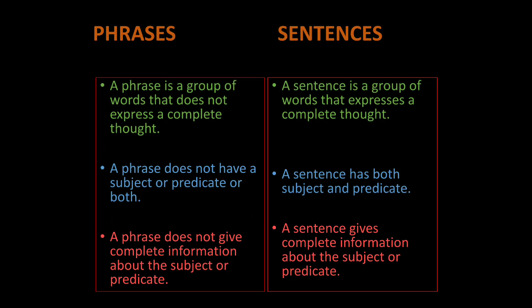So, a phrase may be a part of a sentence, but a sentence is never a part of a phrase. It is self sufficient. A sentence is self sufficient, whereas a phrase is dependent on a sentence.